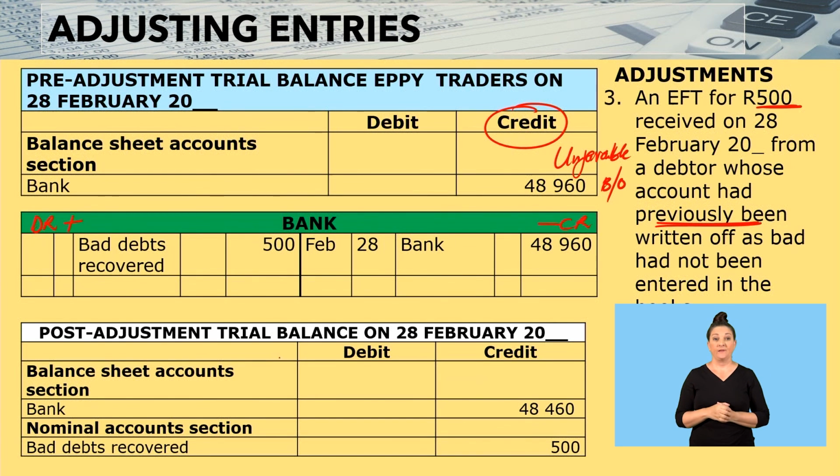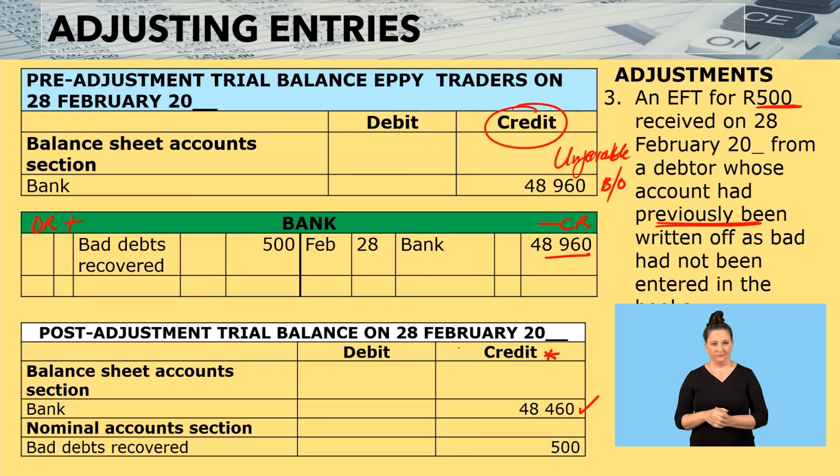We therefore come to the post-adjustment trial balance, and you will see that my bank balance is now 48,460. How did I get that? I said 48,960 minus the 500. Or you could simply say minus 48,960 plus 500. That gives you a negative bank balance of 48,460. Hence, you see it on the credit side.